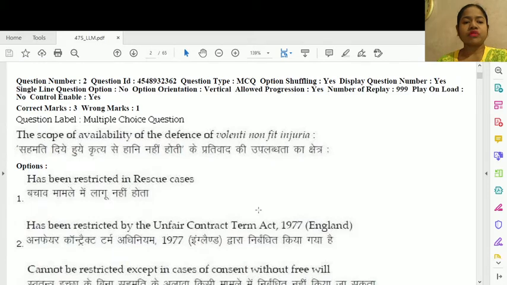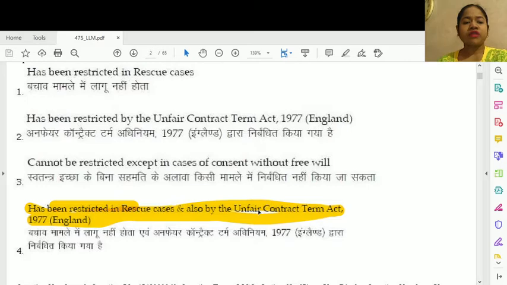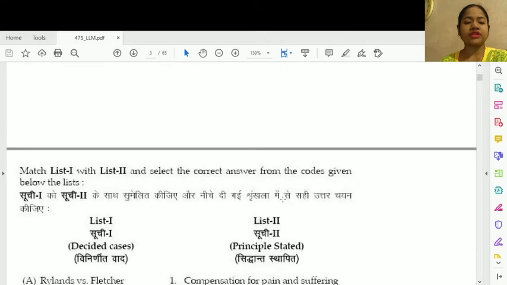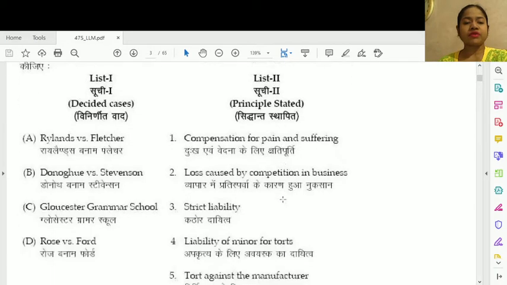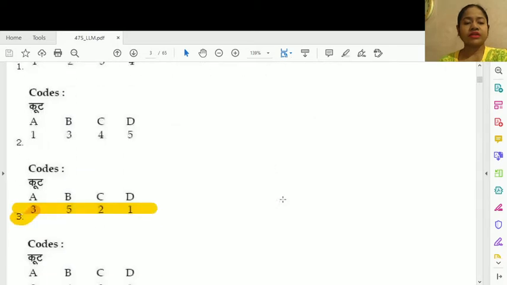Question number 2. The scope of availability of the defense of volenti non fit injuria, option number 3, has been restricted in rescue cases and also by the Unfair Contract Terms Act 1977. Match list 1 with list 2 and select the correct answer from the codes given below. So let us match. This is A3, B5, C2, D1.